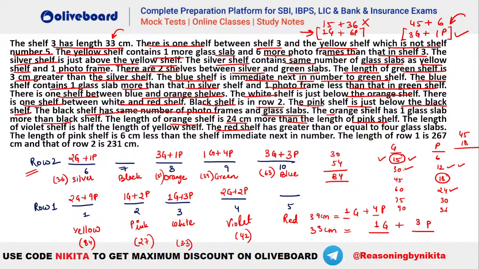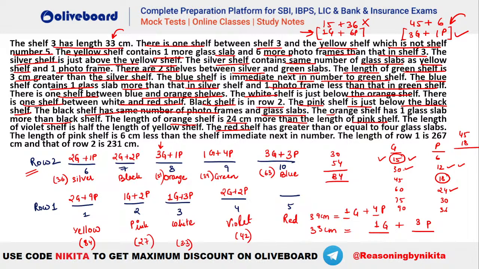Now if this is 3g plus 1p, what should be the value for black here? We know that orange has one glass slab greater than that in the black shelf. So if there are 3 glass slabs here, what should be the number of glass slabs and photo frames in black? It has to be 2g plus 2p, because the number of glass slabs and photo frames was equal for black, and the glass slabs in orange are one more than in black. So if orange has 3 glass slabs, this should have 2 glass slabs and 2 photo frames. I hope this is clear.